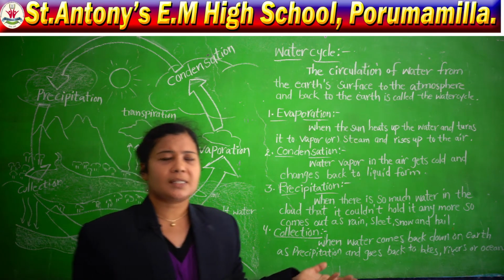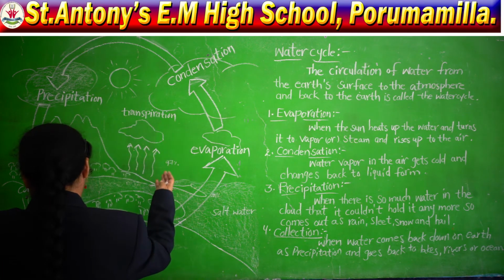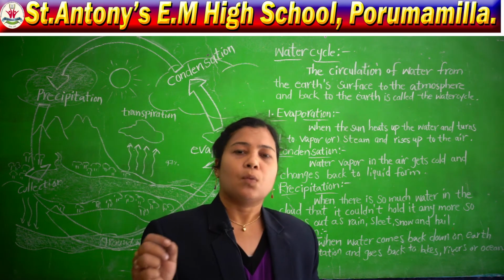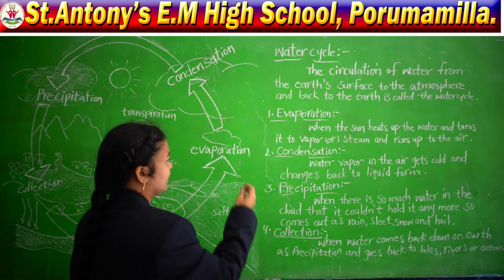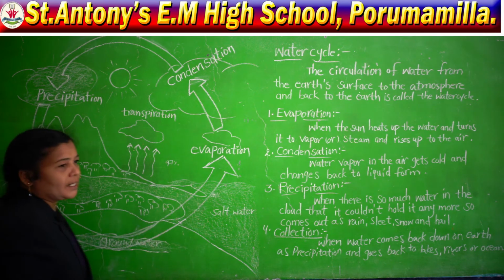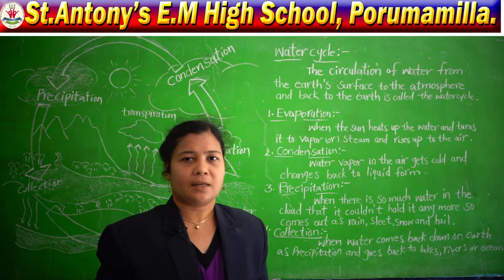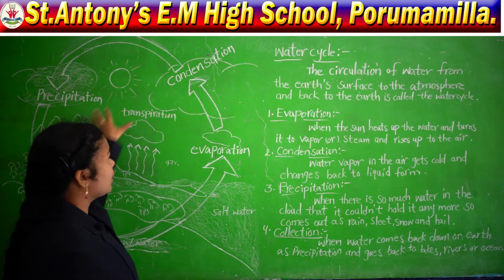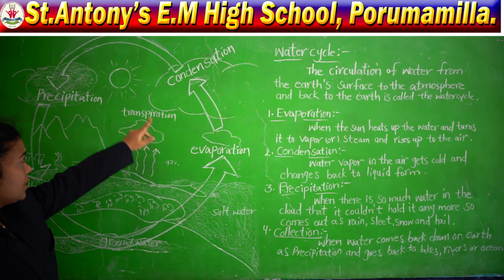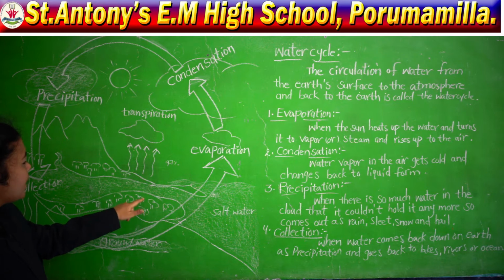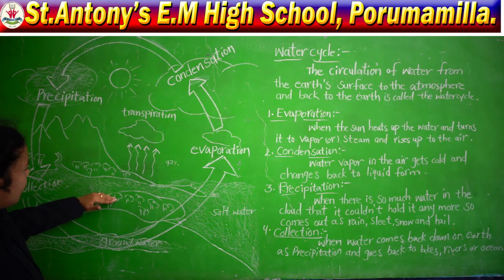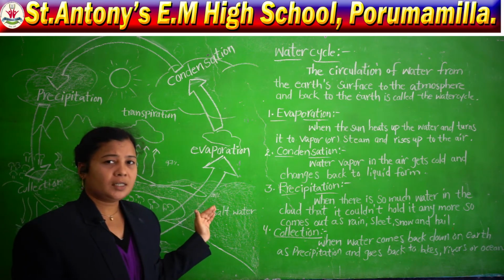You can also say that the water cycle has a limited amount of water, and it goes round and round. That is what we call the water cycle. So what do we mean by water cycle? The circulation of water from the earth's surface to the atmosphere and back to the earth is called the water cycle.